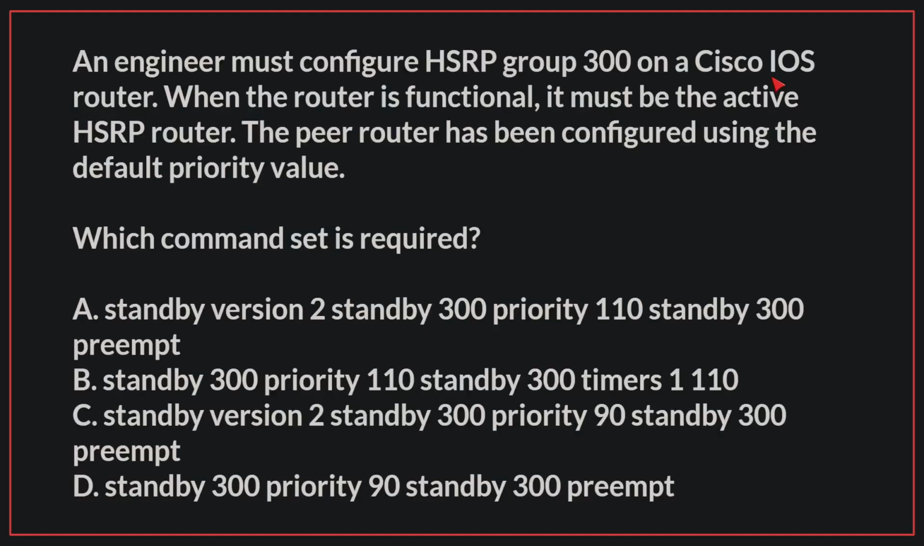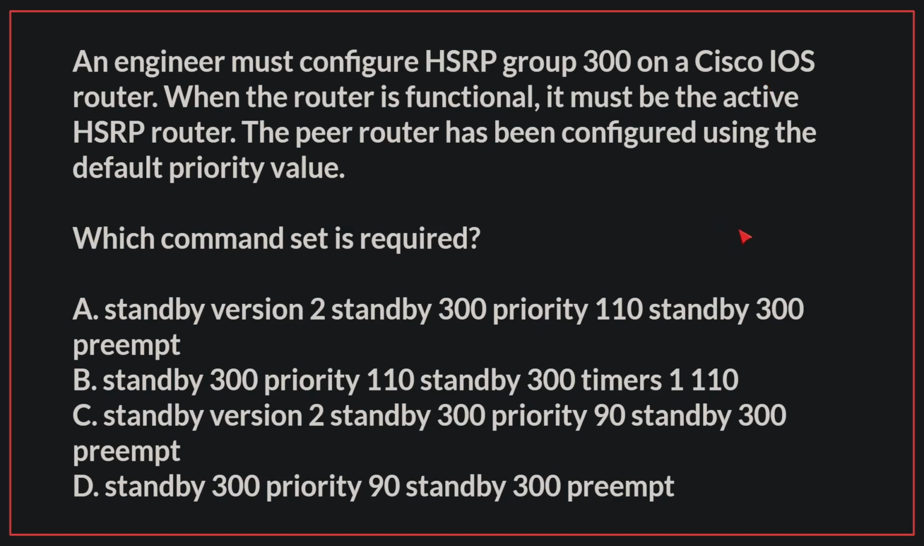Let's begin. An engineer must configure HSRP Group 300 on a Cisco iOS router. When the router is functional, it must be the active HSRP router. The peer router has been configured using the default priority value. Which command set is required?